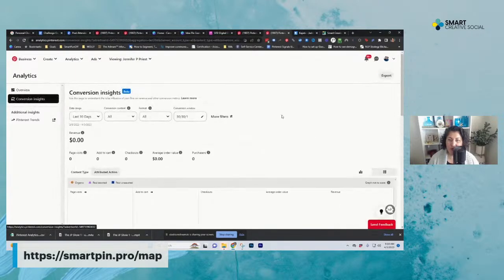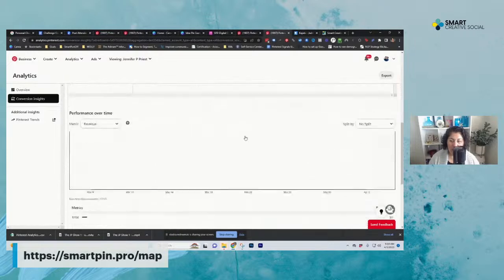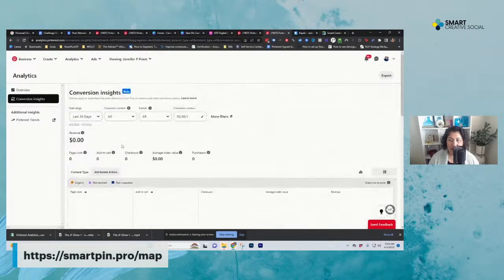Conversion Insights is for if you have a shop. I do not have a shop on this account, but this can be pretty handy. Now, what I noticed is when I'm comparing this data with the Shopify data or whatever platform, WooCommerce or whatever, it doesn't always line up. And it might just be because they are measuring things slightly differently. So just know that as you are tracking, it might not line up.